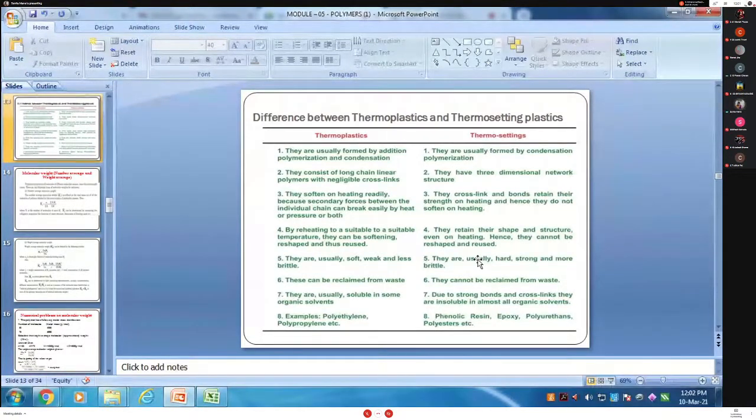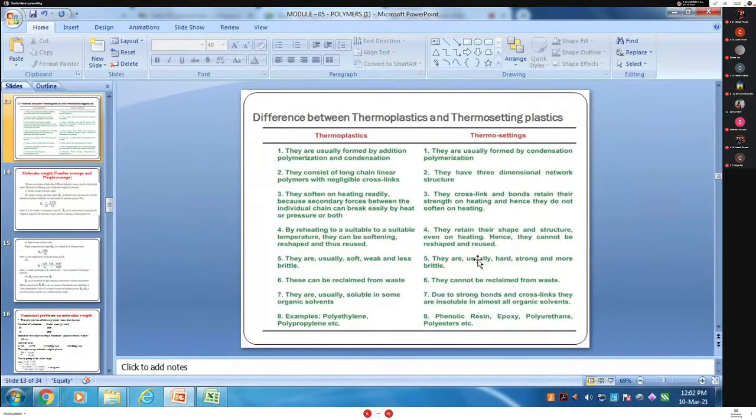Then the difference, read the thermoset one. They have a three-dimensional network structure. I could not draw the diagram for this, but you can see it in the book and your notebook. Okay, three-dimensional structure. Then next difference, who will read?